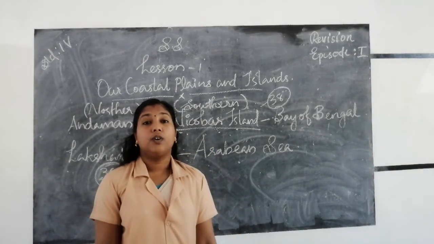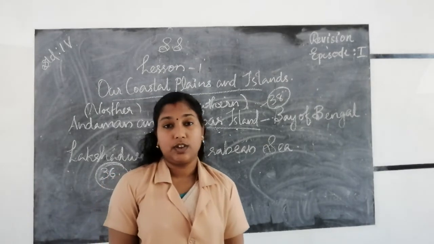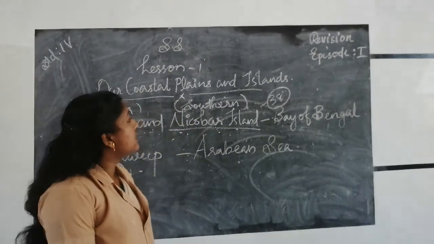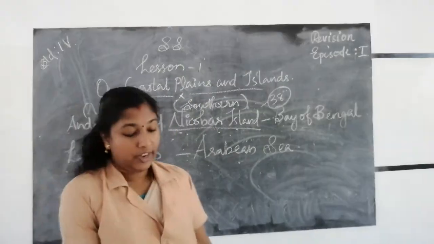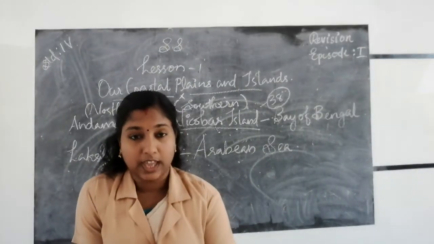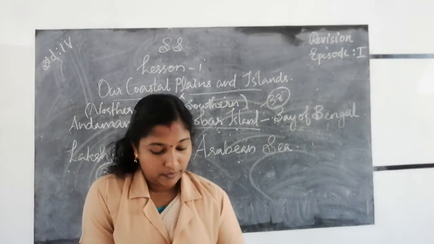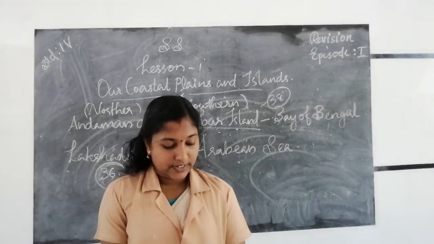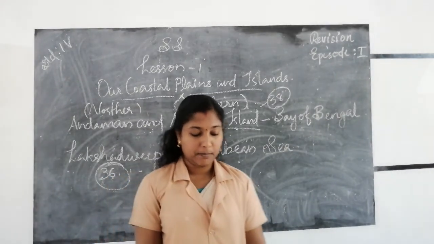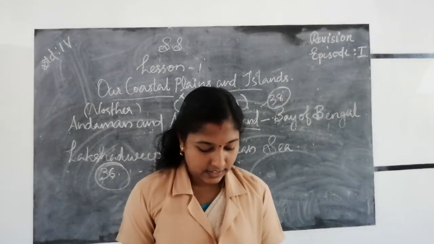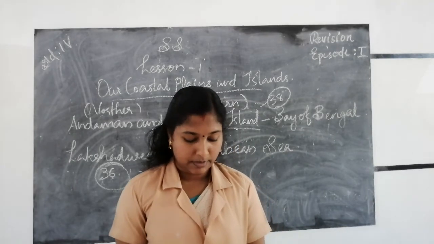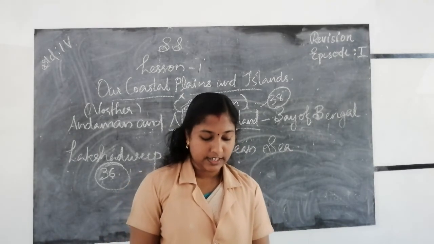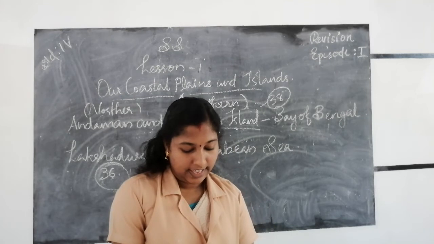I think all of you well understood this lesson. In revision, you should read your text more and more times. Then next we are going to our exercise portion. First one, choose the correct answer. Sabarmati Ashram is located near the city of where? Ahmedabad.